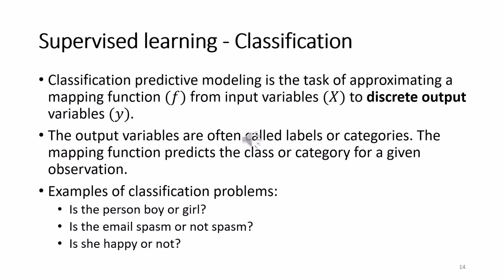Examples of classification problems: is the person a boy or a girl, so the answer is either yes or no. Is the email spam or not? Is she happy or not? So you will get the output as either yes or no. That's why it's a classification problem.